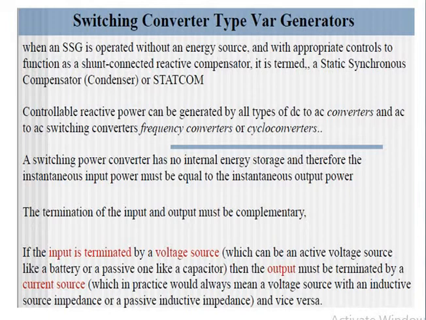That is, when we operate this SSG without an energy source, it is termed STATCOM. It is just a switching converter connected to the transmission line, and the converter is given several gating pulses for controlling its switches, and such a device is known as STATCOM. A shunt connected reactive compensator is known as STATCOM.